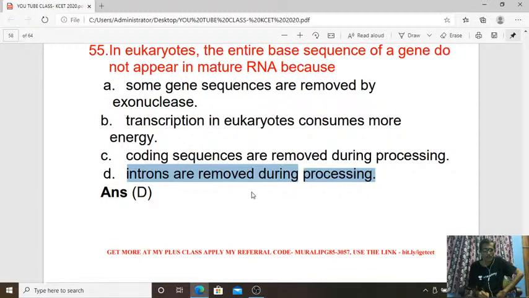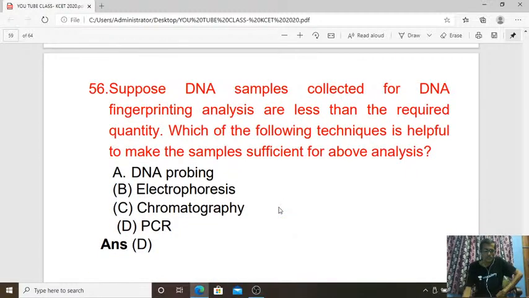Okay, so the answer is D for the 55th question. Then the 56th question, another 4 to 5 questions.